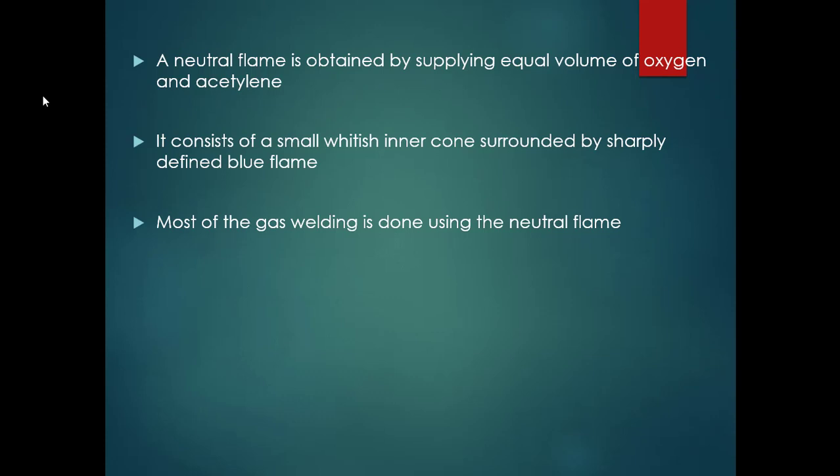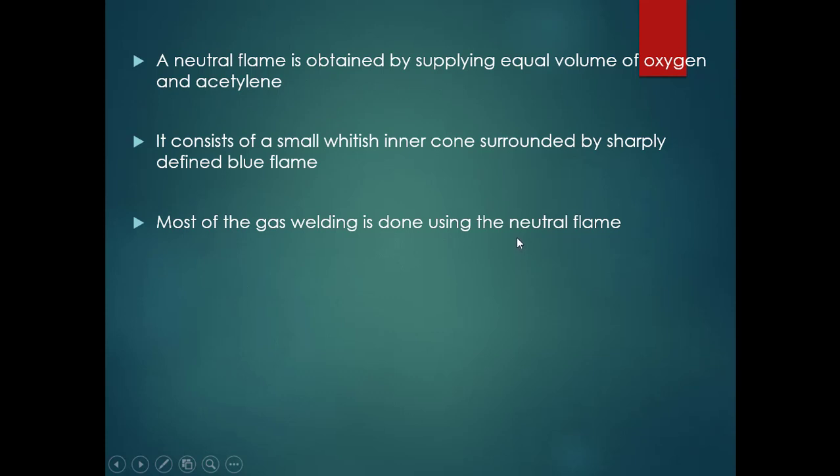The neutral flame consists of a small whitish inner cone surrounded by a sharply defined blue flame. Most of the gas welding is done using this neutral flame only. Remember that.